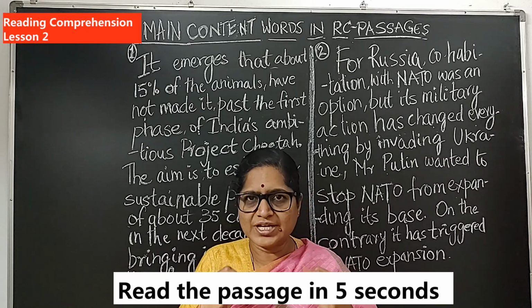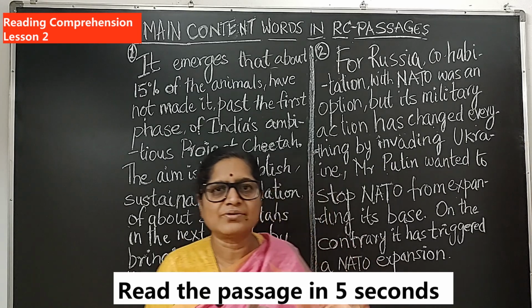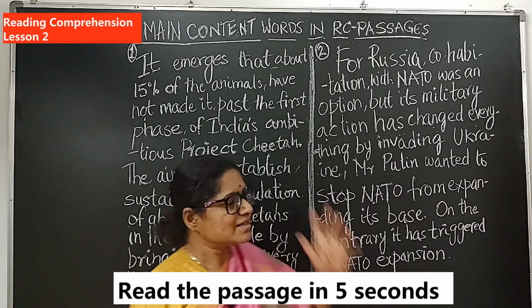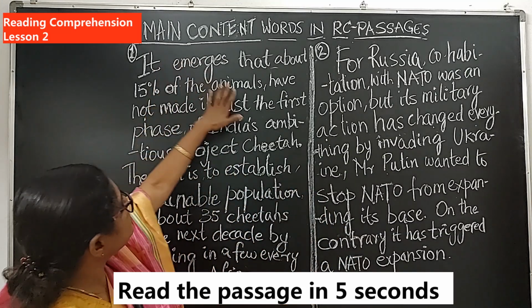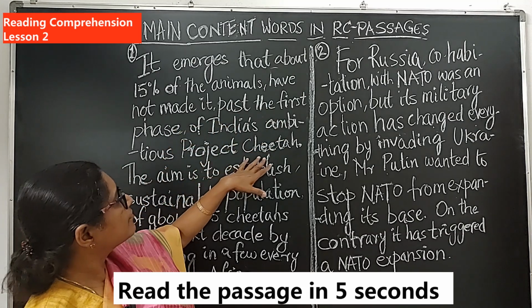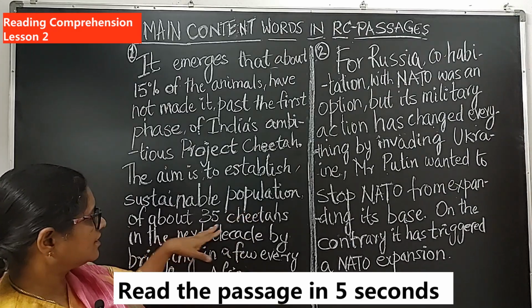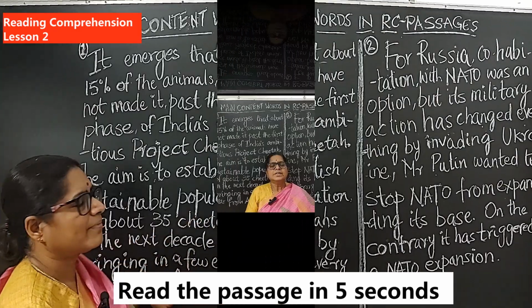If you just read the main content words, it will hardly take us about 5 seconds. See, emerges, animals, first phase, India's ambitious project cheetah, establish sustainable population, 35 cheetahs from Africa.